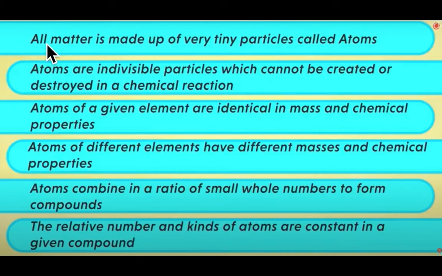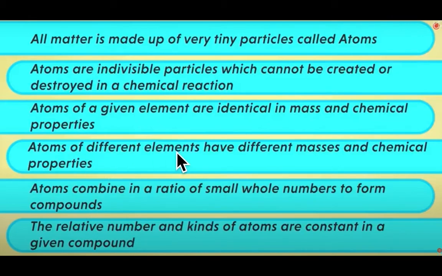First, all matter is made up of very tiny particles called atoms. Second, atoms are indivisible particles which cannot be created or destroyed in a chemical reaction. Third, atoms of a given element are identical in mass and chemical properties.